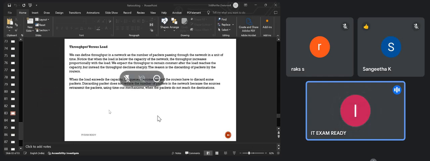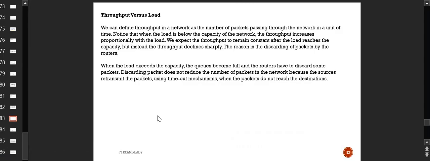Okay. Now, throughput versus load. What is the throughput? So there are two things. One is the bandwidth of the system. Bandwidth is the maximum capacity, which is a kind of predefined factor, a static factor. You can assume it like a static factor. For example, let's say you have a home with a capacity of 5 people. The maximum capacity is that only 5 people can live in that house. So that is the bandwidth of that house.